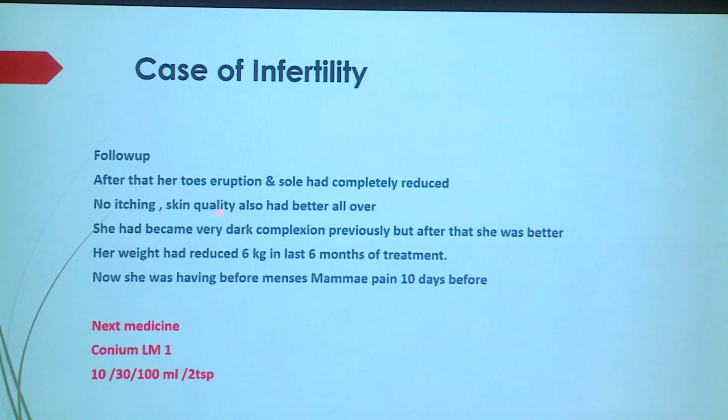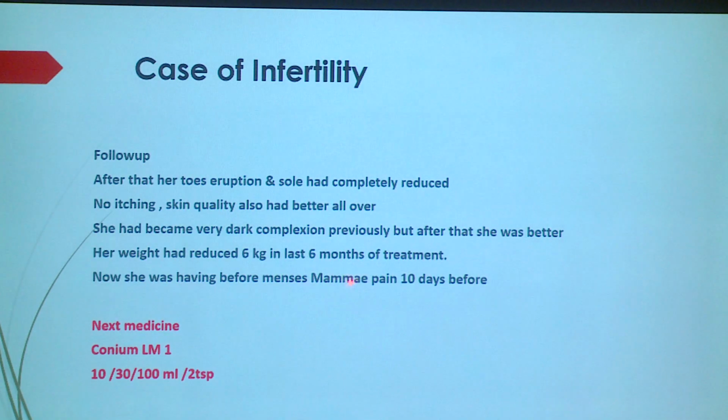The skin quality of the whole body had completely reduced because of the allopathic injectables and hormonal medicines. She had tan and discoloration in the body. The whole skin and hair had already recovered after giving the graphites medicine. She had been looking very dark. She reduced 6 kg weight in the last 6 months after treatment.